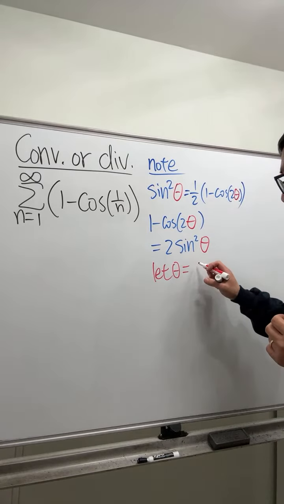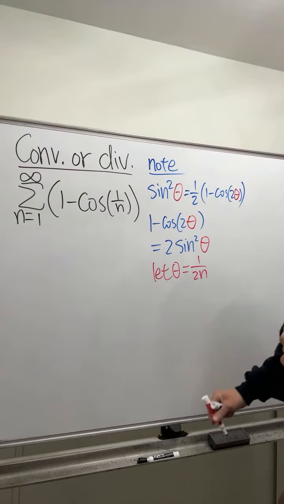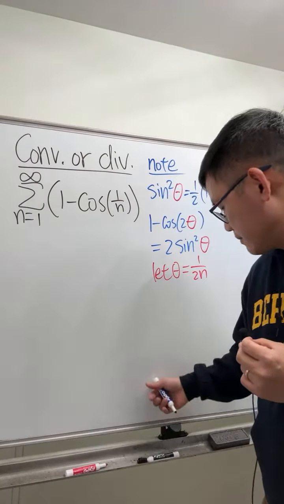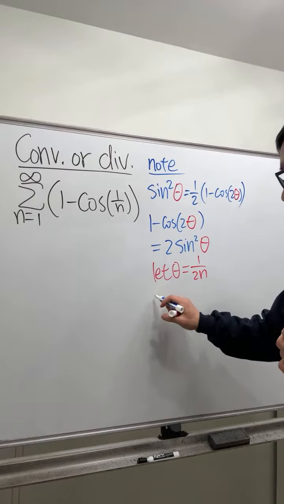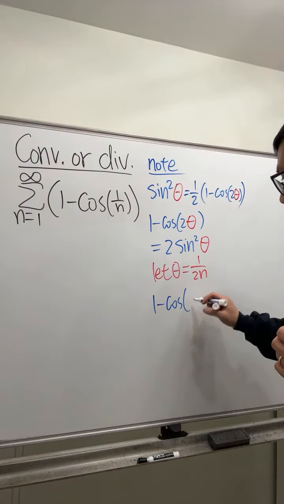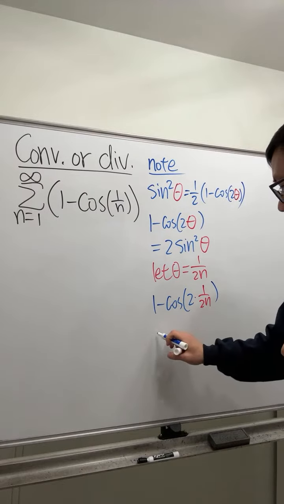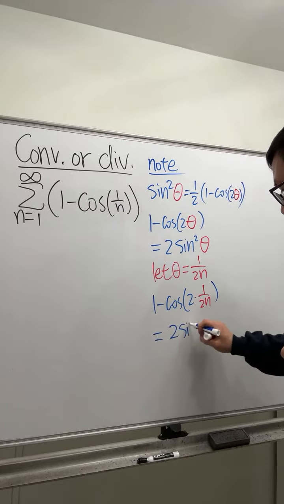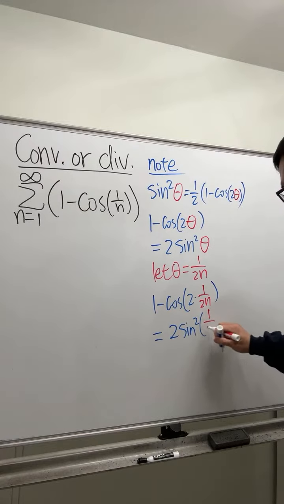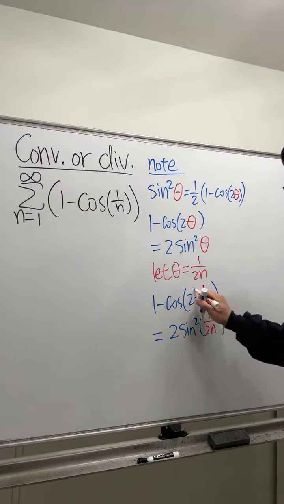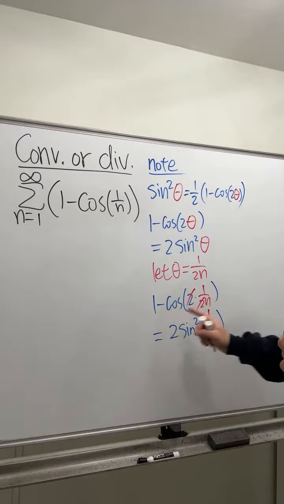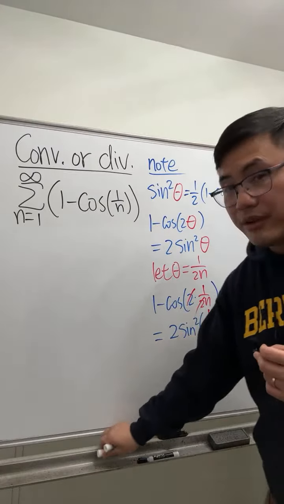If you let theta equals 1 over 2n, then we can nicely see that, I'll probably just write it down in blue, 1 minus cosine of 2 times 1 over 2n will give us 2 times sine squared of 1 over 2n. And this 2 and that 2 cancel, and we get exactly what we have right here.